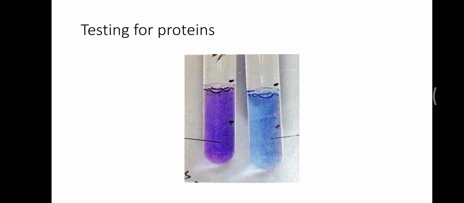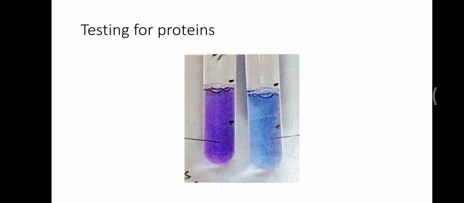I am explaining it again: the color of biuret solution is blue, and this blue color will turn into violet color if protein is present. But if there is no protein, the blue color will remain blue and will not change into violet color.